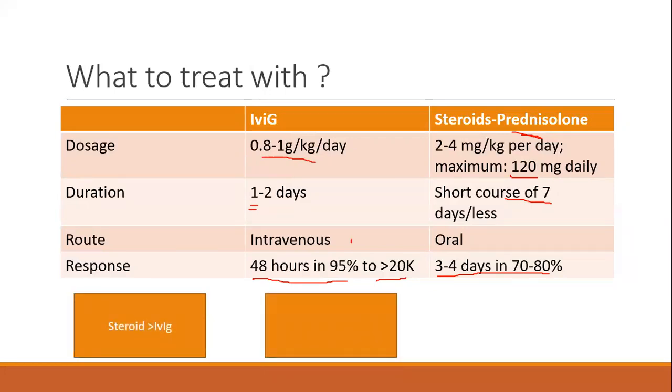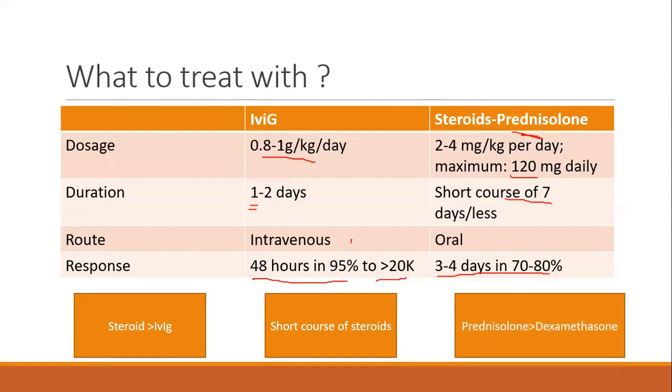So steroids are recommended to be used compared to IVIG in a child with ITP. Again, ASH 2019 guidelines. And short course of steroids are advised rather than longer course. Short course means less than or equal to 7 days. And prednisolone is the preferred steroid compared to dexamethasone. Dexamethasone, earlier it was used at 20 to 24 milligram per meter square, but now prednisolone is preferred. IVIG, the one disadvantage with that is it is expensive compared to steroids, but the response time is faster.